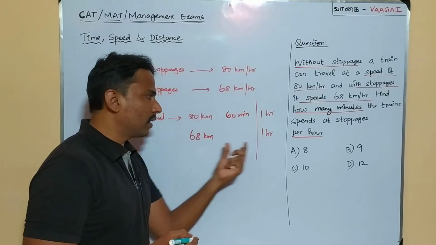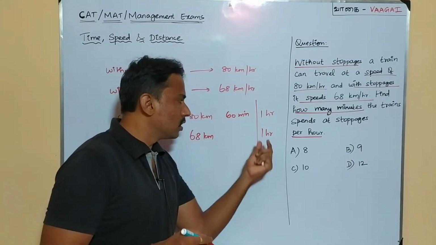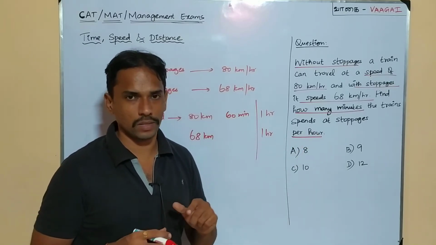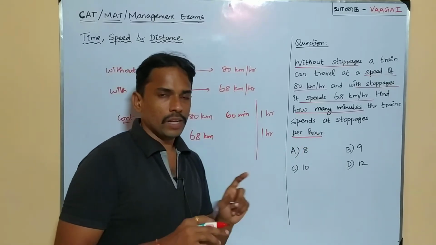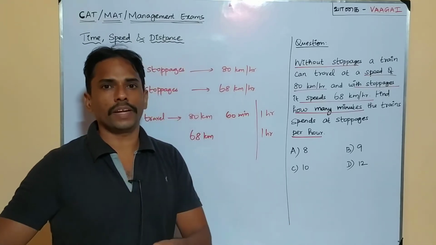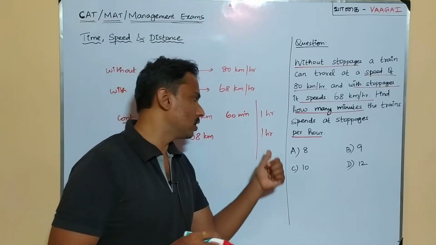This 68 km the train can travel in 1 hour, in the sense that this 1 hour includes the time spent by the train in the stoppages. Remember that this 1 hour is not only the travel time of the train, it is the travel time plus the time spent in the stoppages.